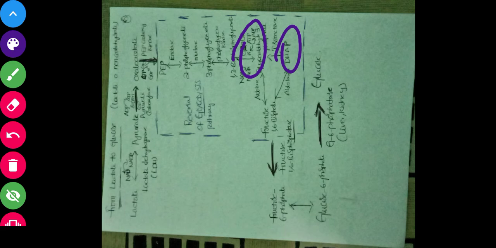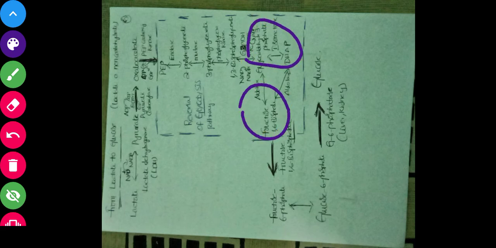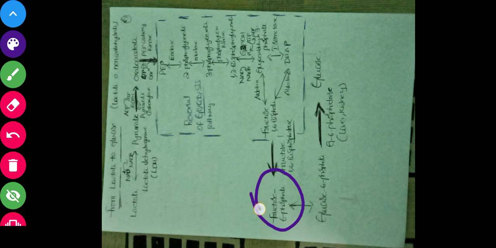Okay, by using the enzyme, what is it? Isomerase. Okay, these two substrates will fuse to form fructose 1,6-bisphosphate. This fructose 1,6-bisphosphate should convert to fructose 6-phosphate. This is an irreversible step where we will use an enzyme, that is phosphatase. Okay, phosphatase will break the phosphate bond and form fructose 6-phosphate.